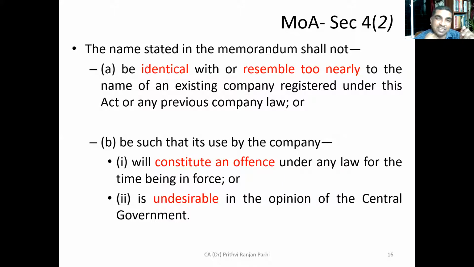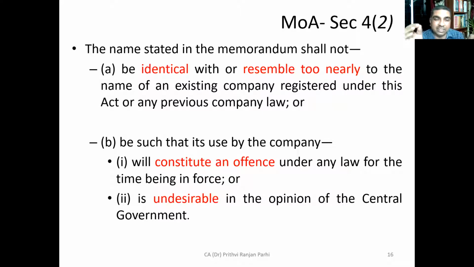That means you have to see that the name should not be too similar to some other existing company. That company might be registered under this Act or maybe some earlier law. And also you have to ensure it is not such that its use by the company will constitute an offence under any law for the time being in force, or is undesirable in the opinion of the central government.